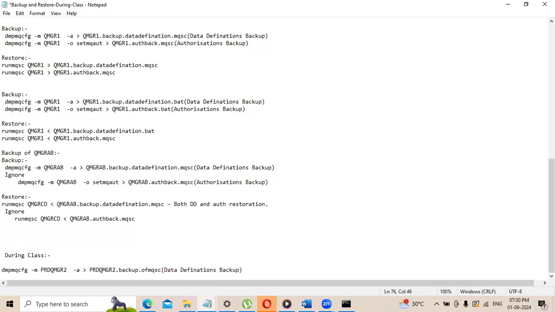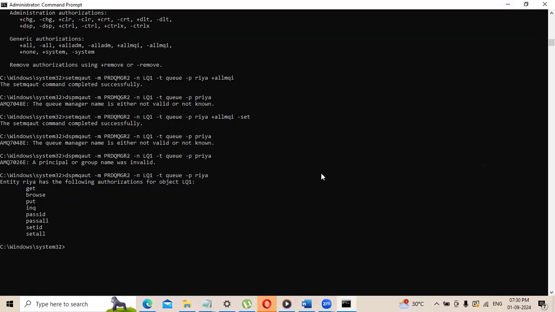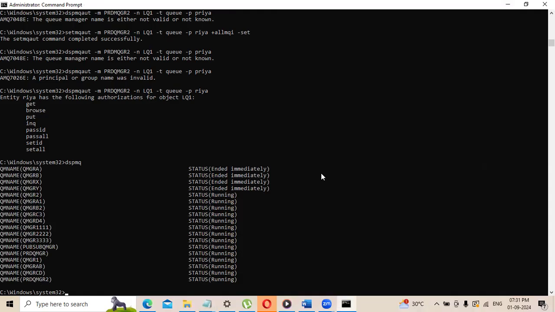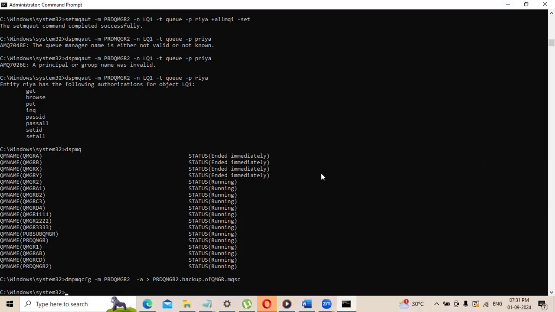Backup of QMGR. Before taking any backup of the queue manager, what you need to do is bring down the queue manager. So let's see first if it works when the queue manager is running or not. Okay, so it has taken the backup.